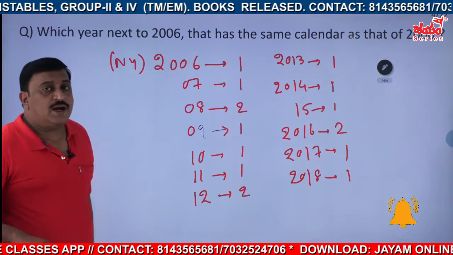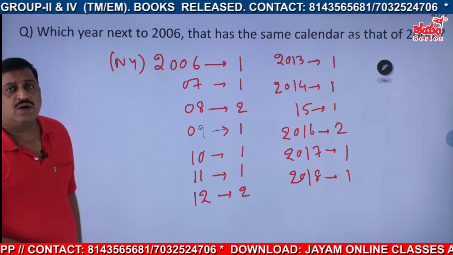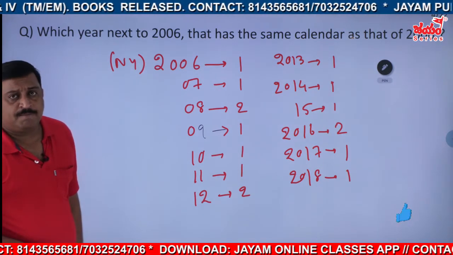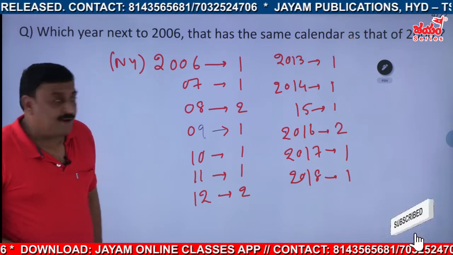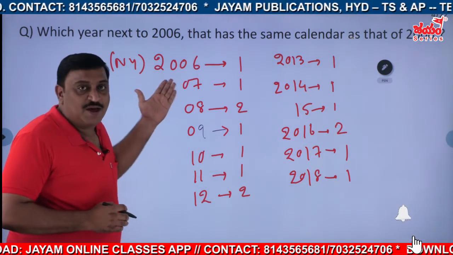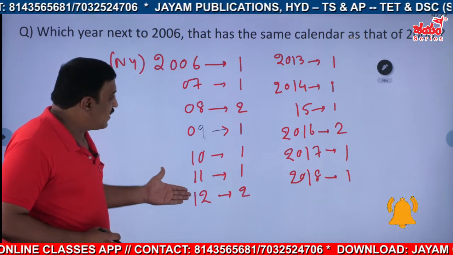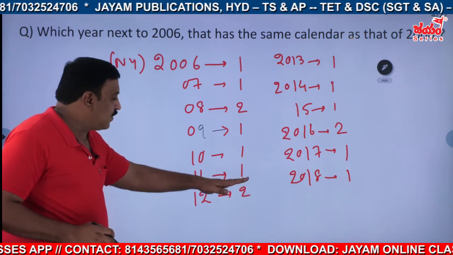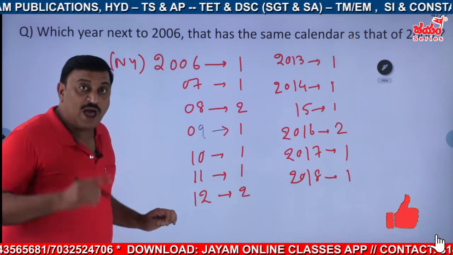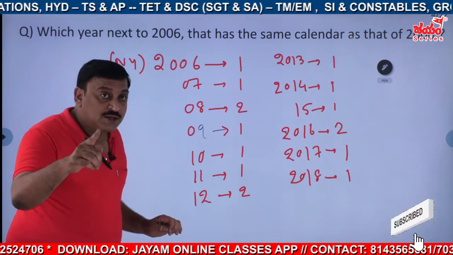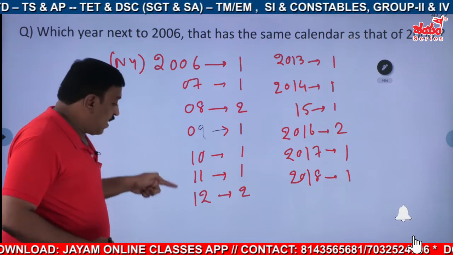I think you have tried and you got the answer as 2012. Is it not? But, my dear, 2006 is a normal year, and you stopped at 7 and said 2012. But have you checked the starting year and the ending year?